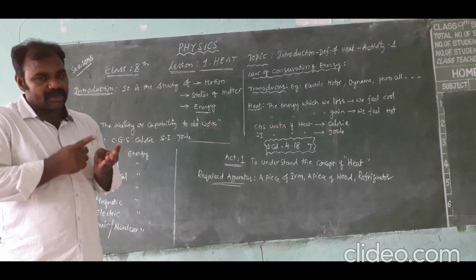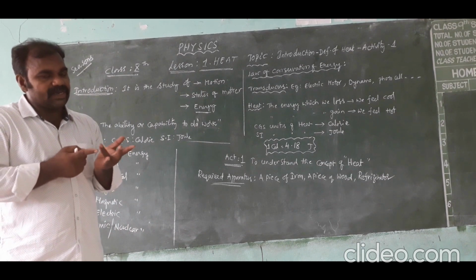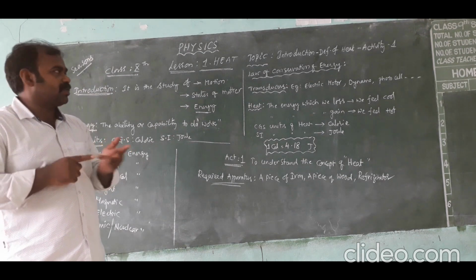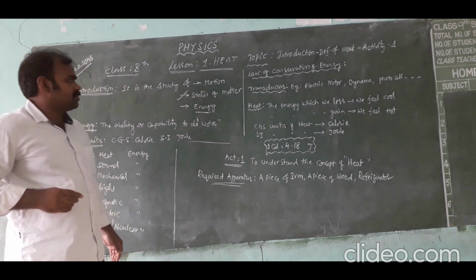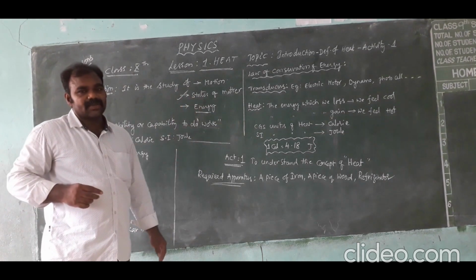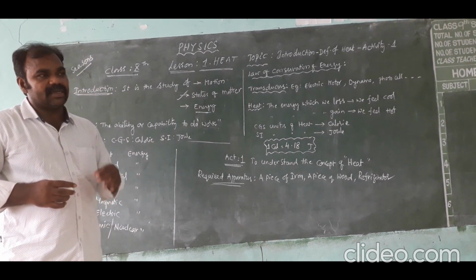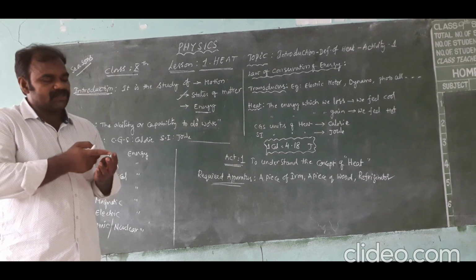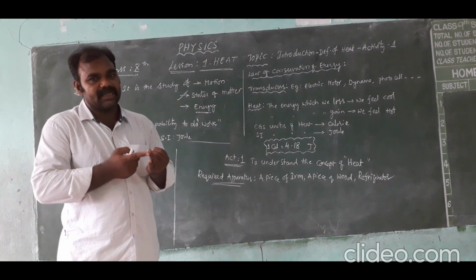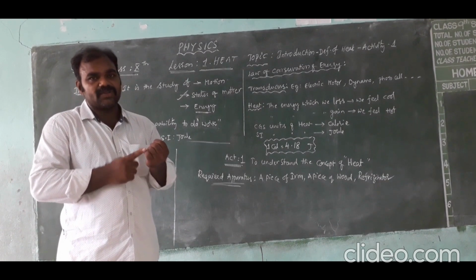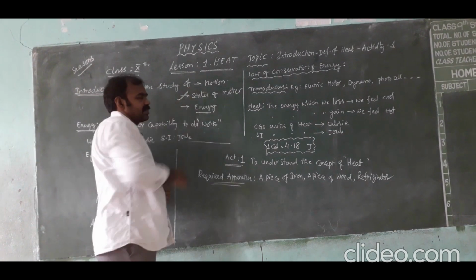How many types of motion are there? Straight line motion or rectilinear propagation, the second one is circular motion, and the third one is oscillatory motion. Next, the second characteristic is states of matter. In how many states can matter exist? Matter can exist in four states: solid state, liquid state, gaseous state, and plasma state.